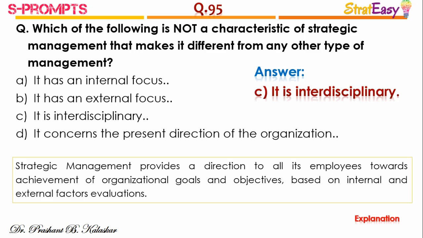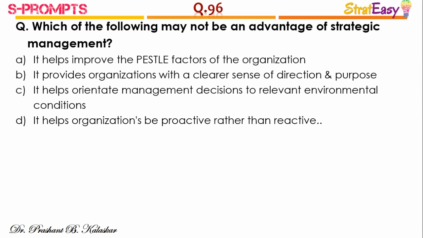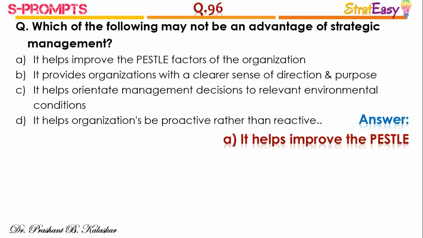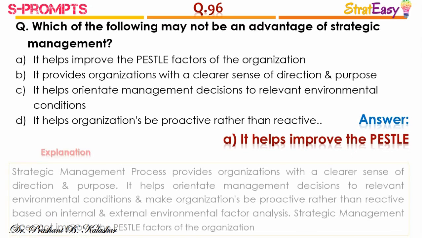So, the decisions which are being taken at the top management level are not interdisciplinary, but implementation of the strategy is interdisciplinary. Question number 96. Which of the following may not be an advantage of strategic management? And the right answer is option A, it helps improve the pestle factors.